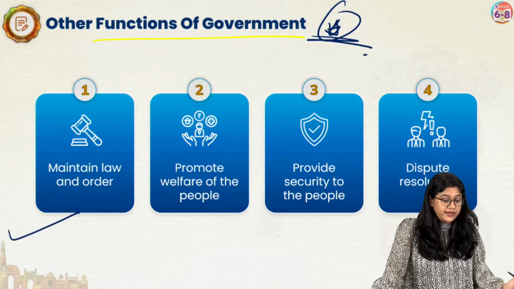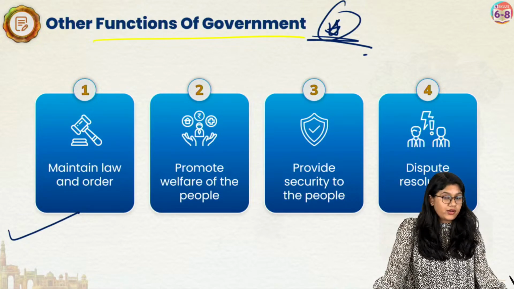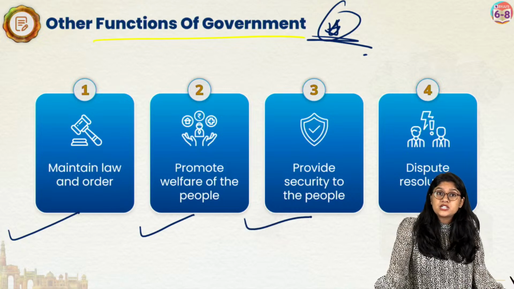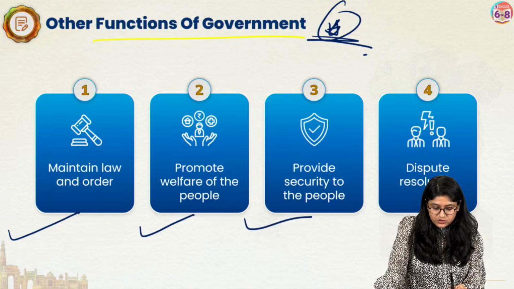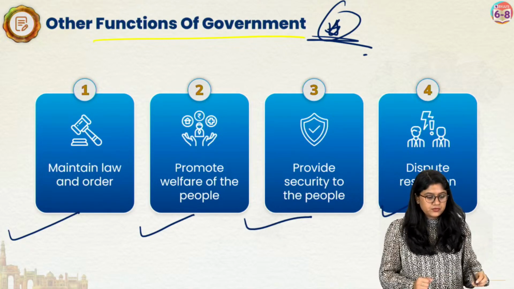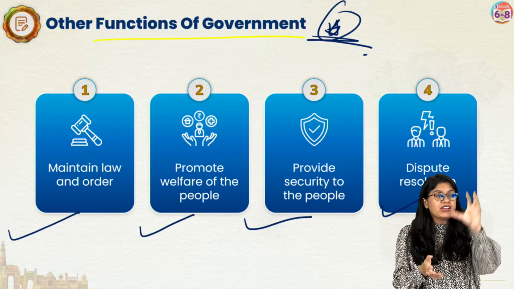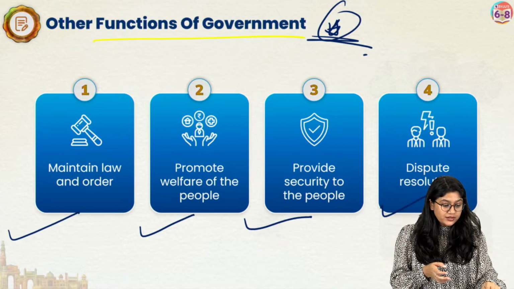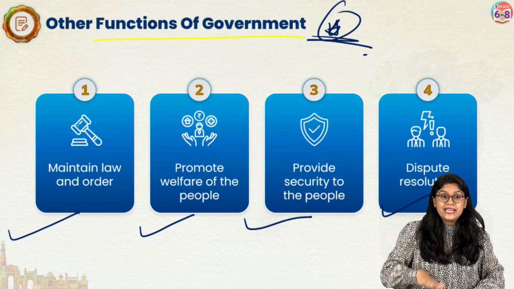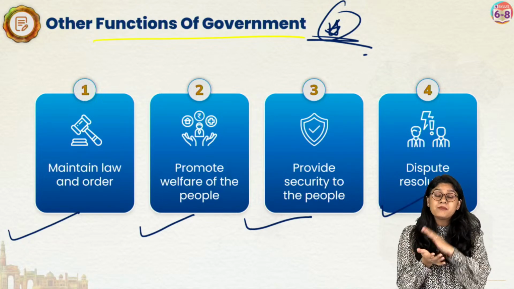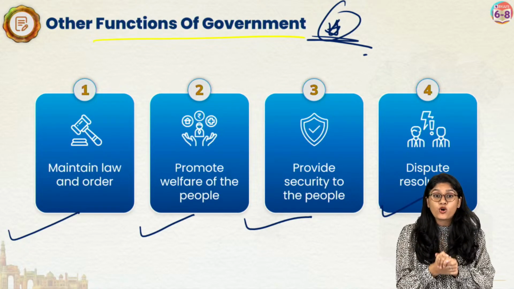So the government helps to maintain the law and order in the country, promote the welfare of the people, provide security to the people, and of course dispute resolution. The first thing, because we have the government in our country and we have the laws, what is the important thing of the government? To maintain the law and order. The government sees whether the laws that are made for the people are being followed or not.